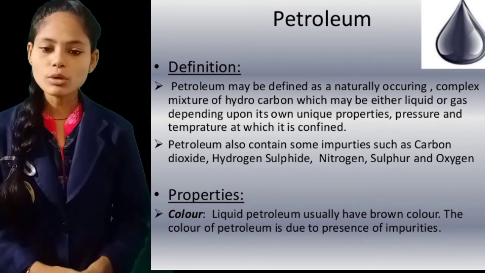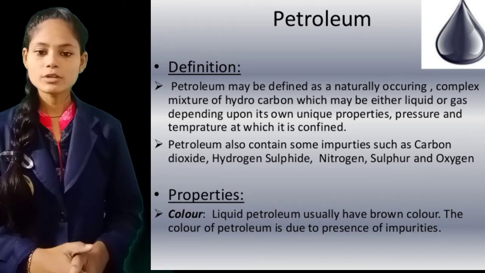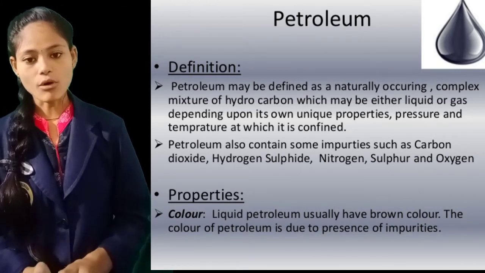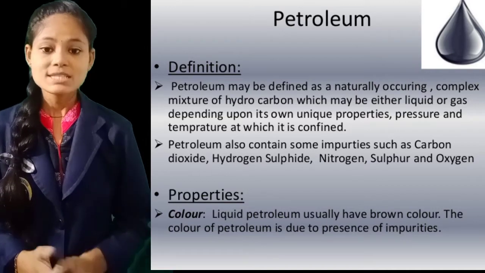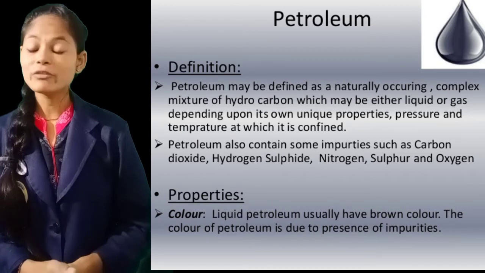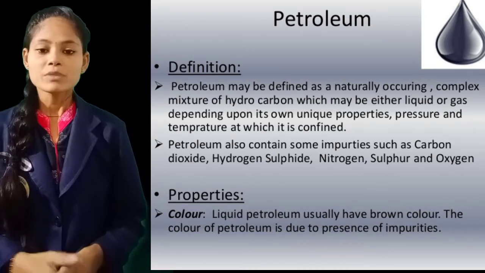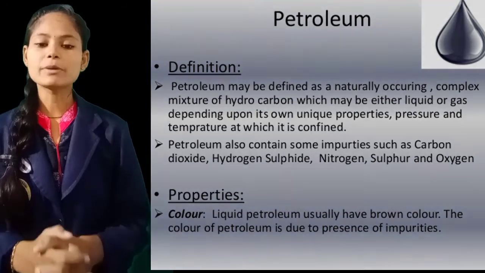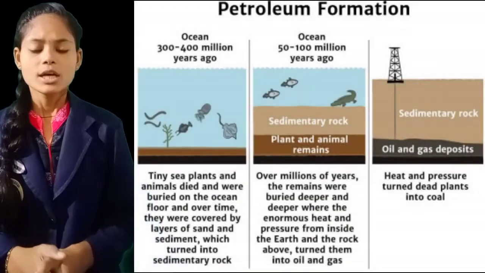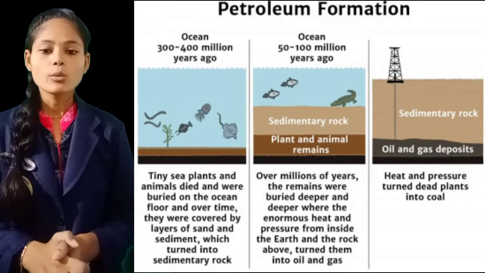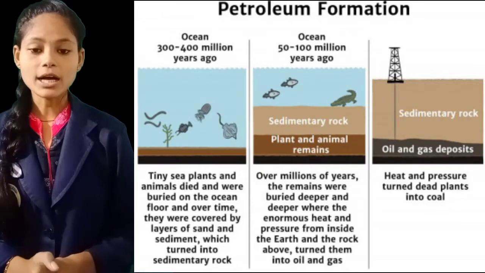The word petroleum is derived from the words petra and oleum. Here petra means rock and oleum means oil. Since this petroleum is obtained from between the rocks, that's why it is called petroleum. Now, how was this petroleum formed? This petroleum was formed by dead and decaying vegetation, dead and decaying plants and animals.